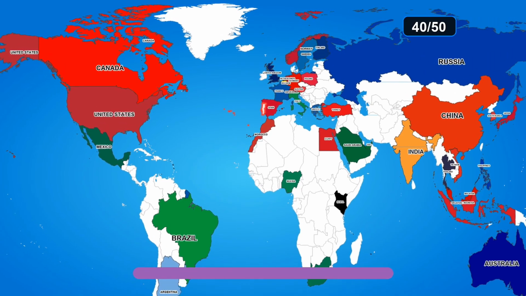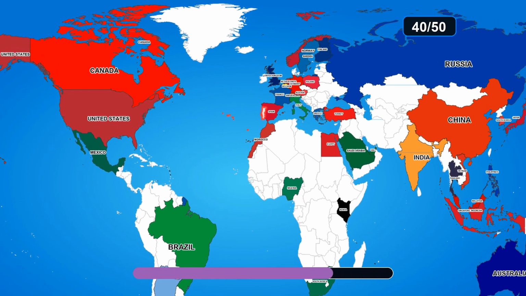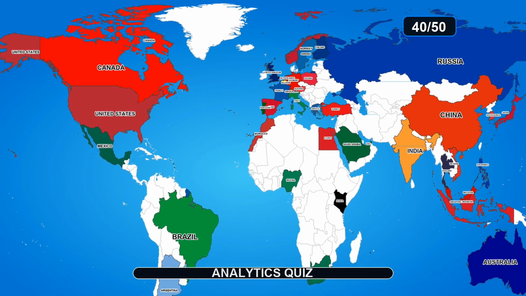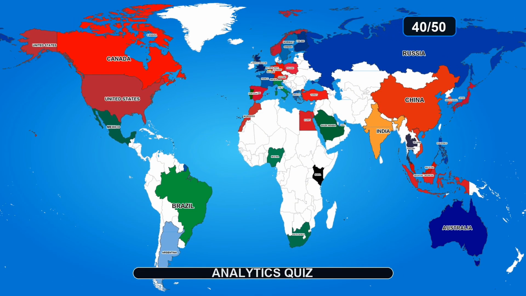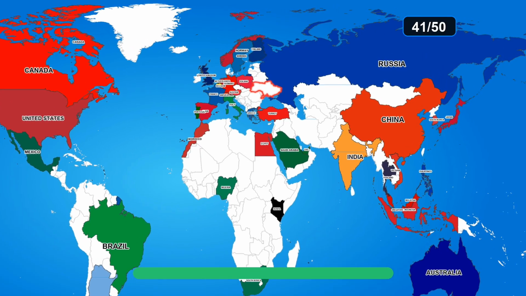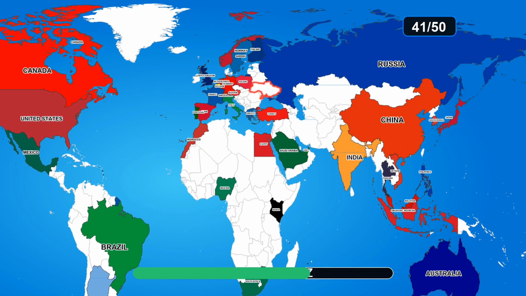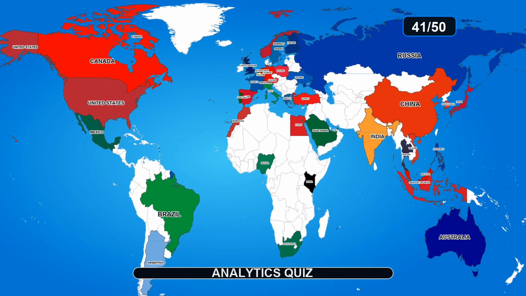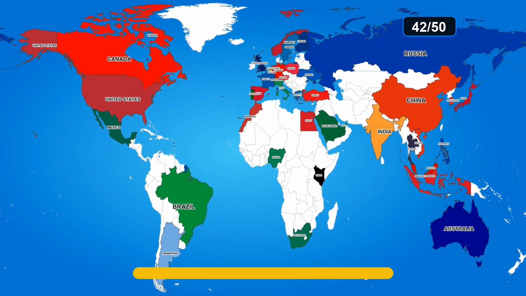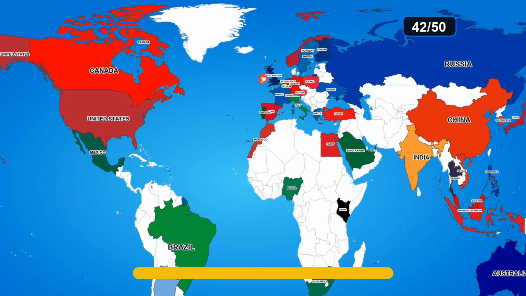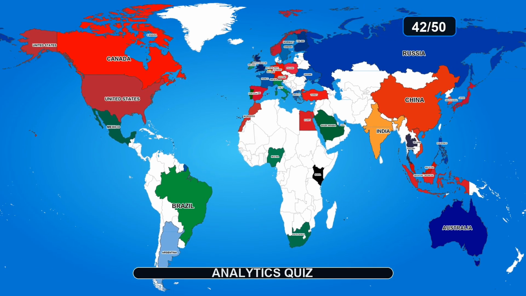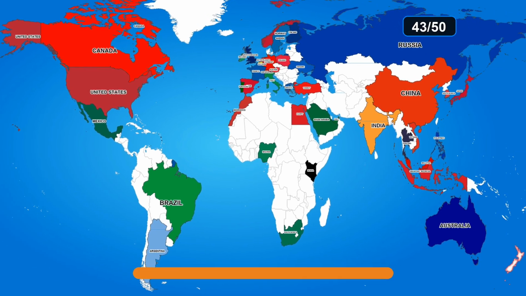Guess the country on the map. The answer is Portugal. Guess the country on the map. The answer is Ukraine. Guess the country on the map. The answer is Ireland.